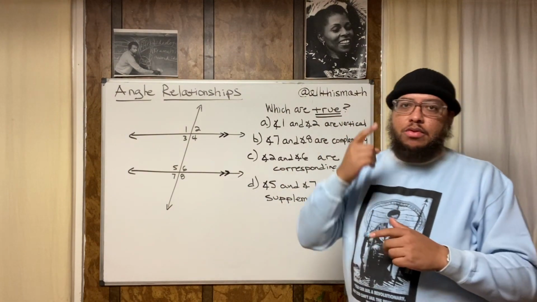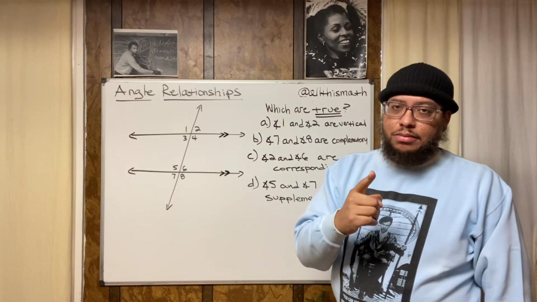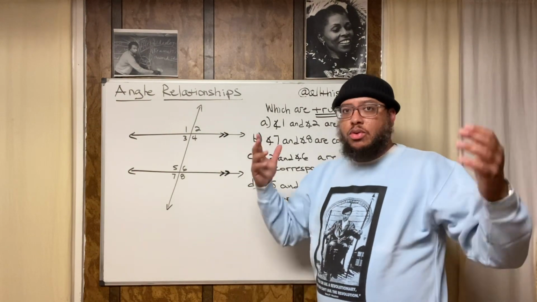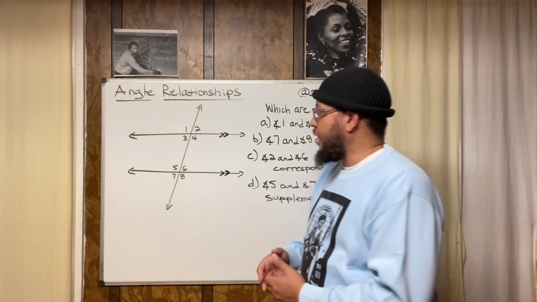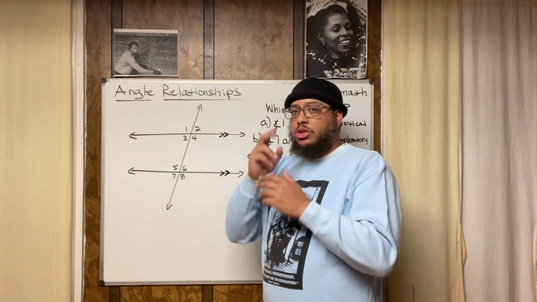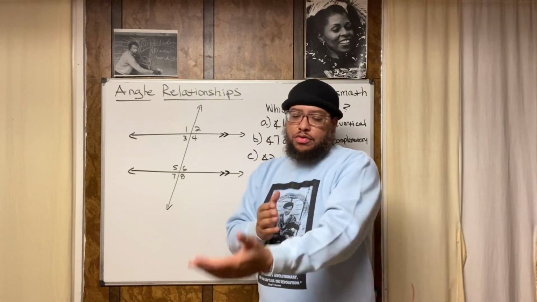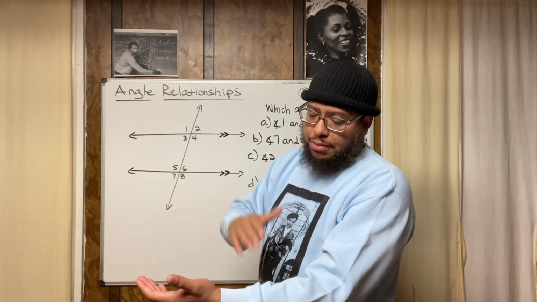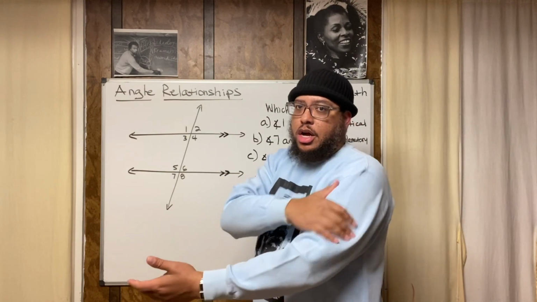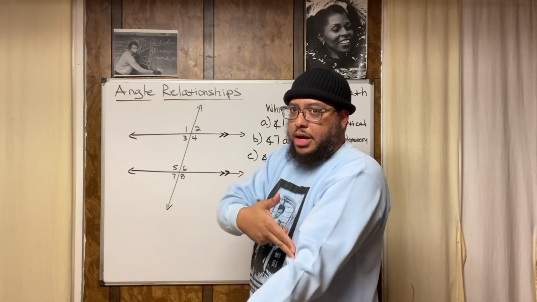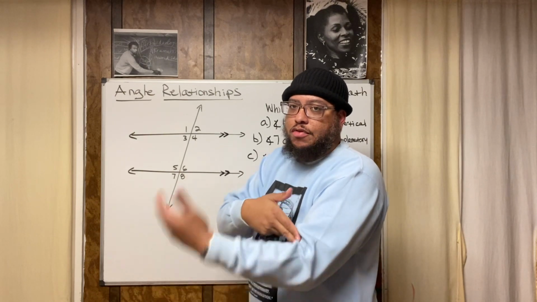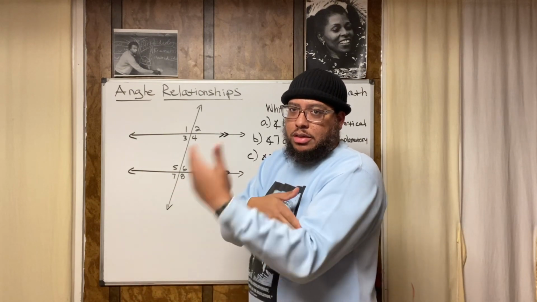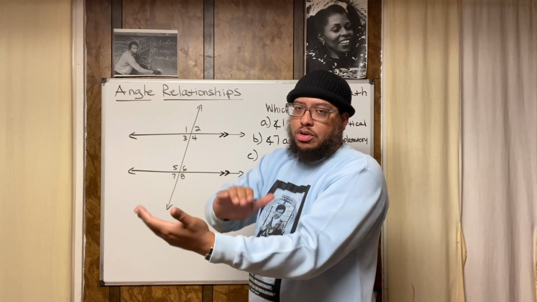Vertical means angles that, for one, they share a vertex. They share a vertex. Now, what's a vertex? All right, a vertex is the point where two rays come together to form the angle. So if you think of, let's say, your arm, right? This is a ray, your upper arm is a ray. Where they meet, right here, at your elbow, that's a vertex. That's a vertex. So when you think of angles, think, okay, this is a ray.